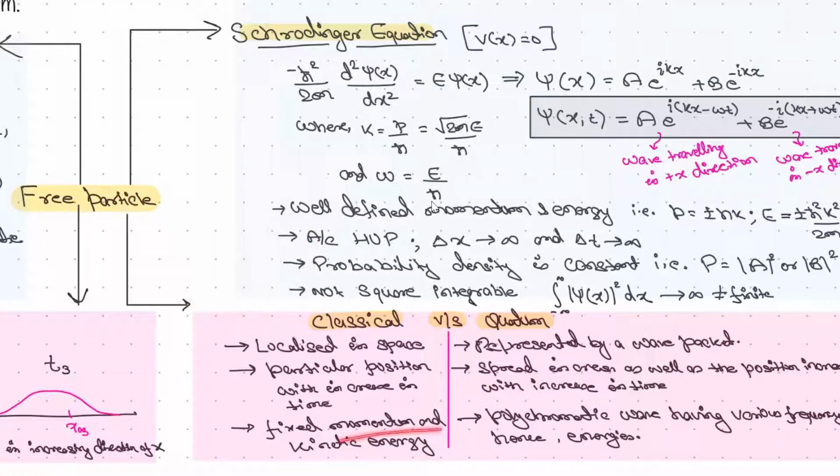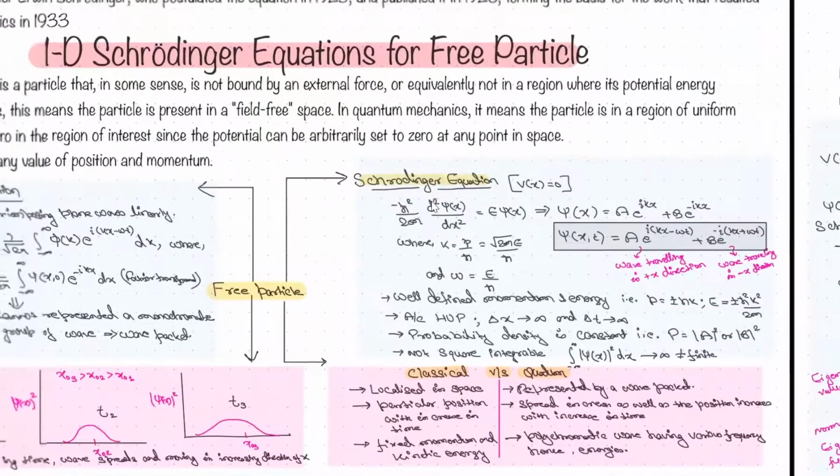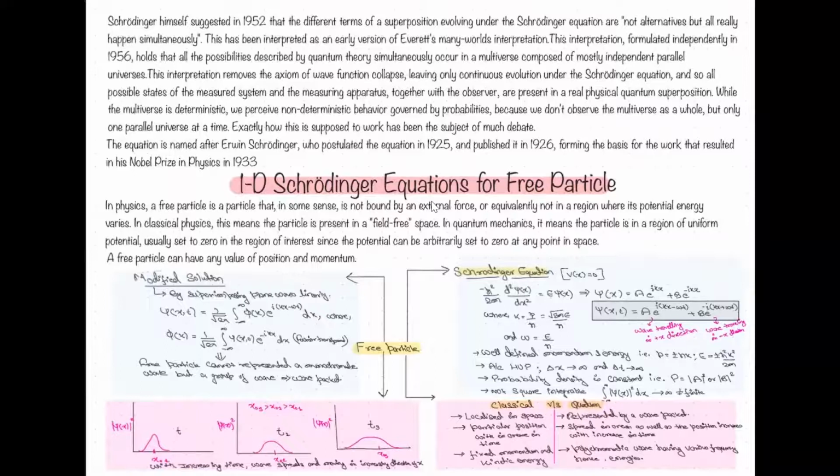Classically it will have fixed kinetic energy and momentum. When no potential is given, nothing will hamper its kinetic energy or momentum. But here it is a polychromatic wave, so it will have a superposition of multiple frequencies and energies. This is what you can write about the free particle, along with the Gaussian wave function, which is also a free particle. With this, we complete this topic.